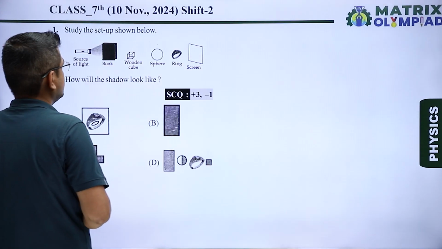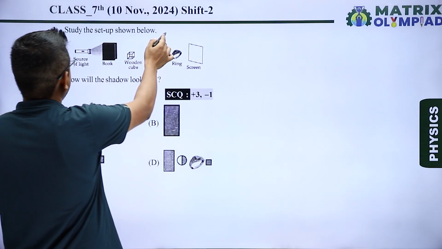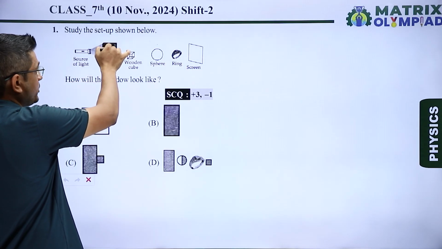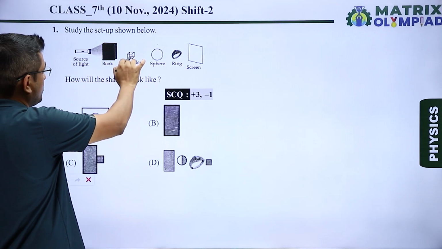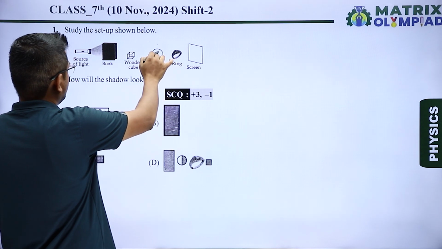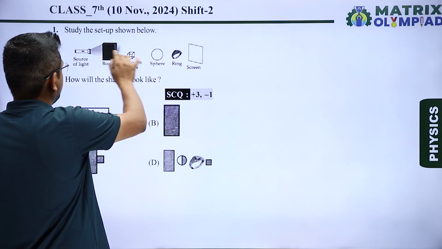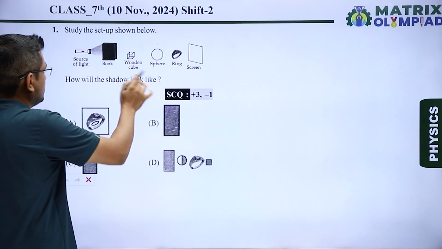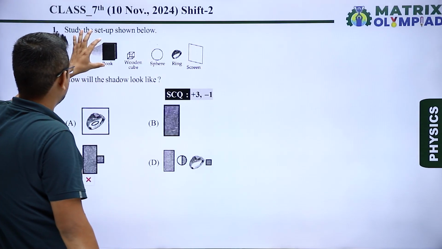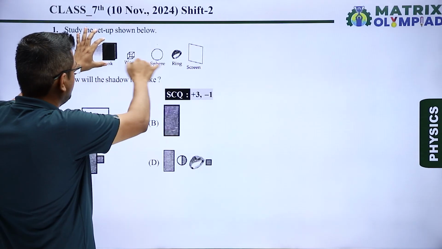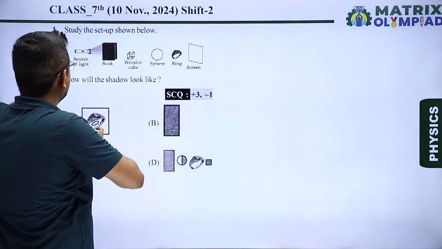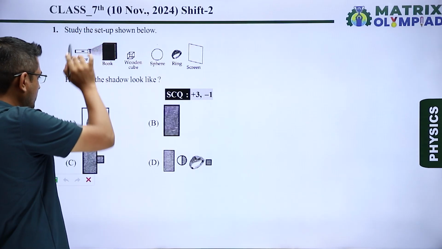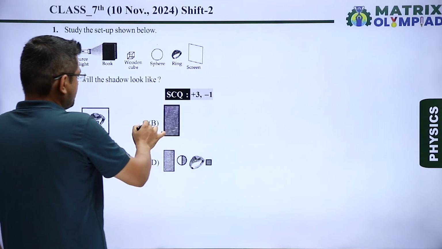Question number first. Study the setup shown below. There is a source of light, then a book is placed, that means an opaque object, then a wooden cube of a smaller size, a sphere of smaller size and a ring of a smaller size compared to the book, and there is a screen placed. How will the shadow look like? As we know that the book is the largest of all four objects, so the shape of the shadow will be in the shape of the book. So our correct answer is option B.